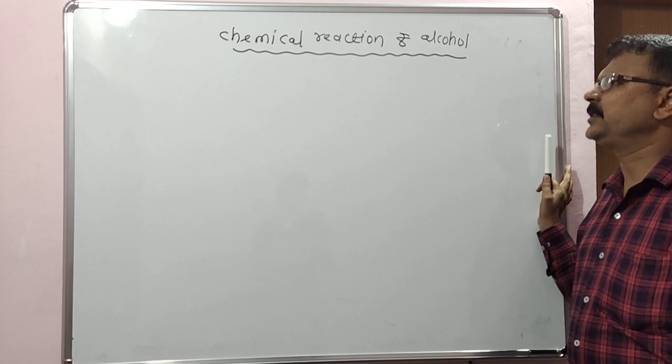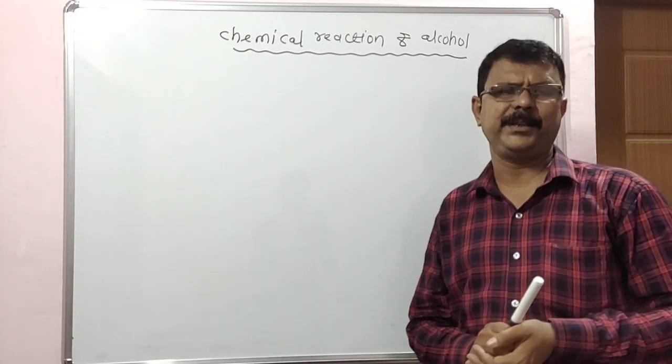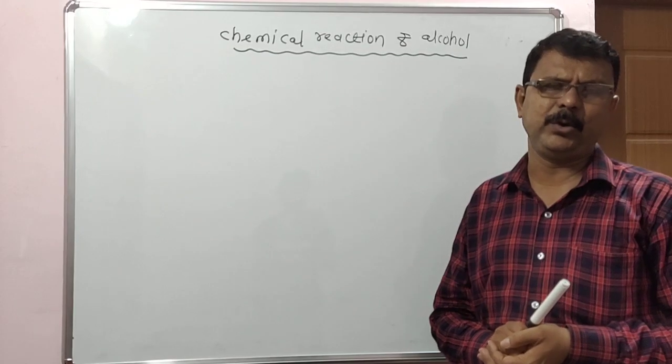Today we start the chemical reactions of alcohol.